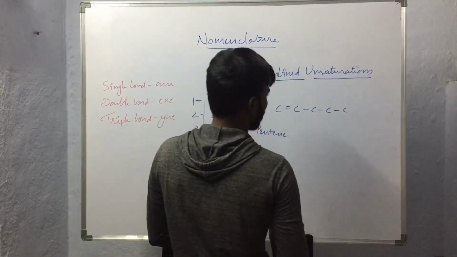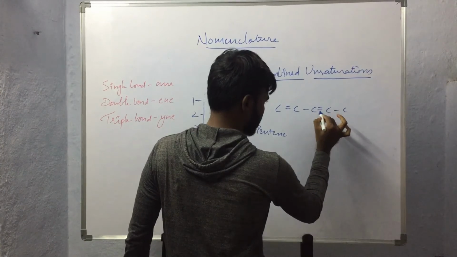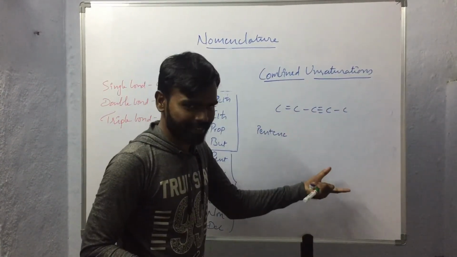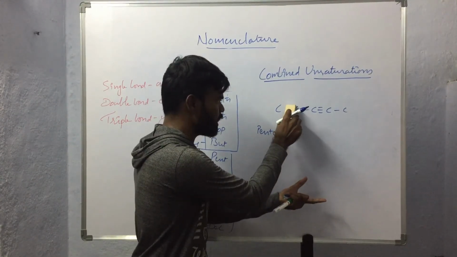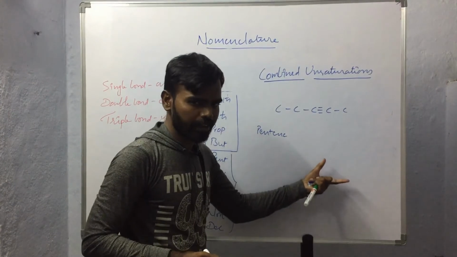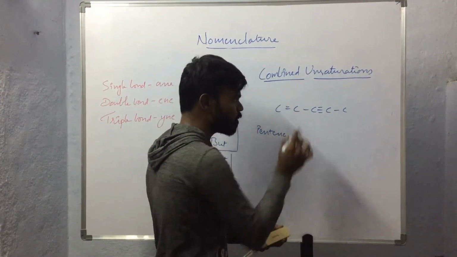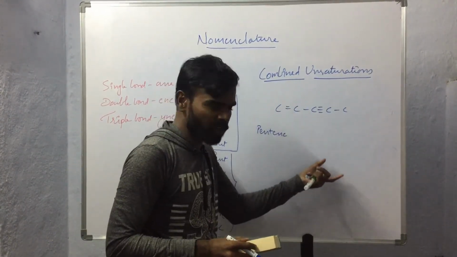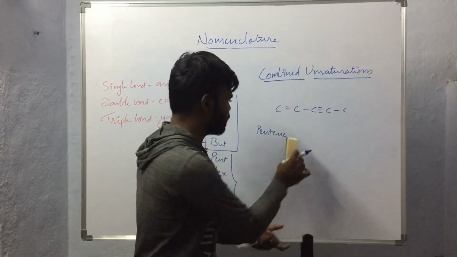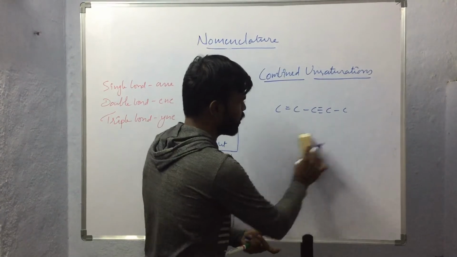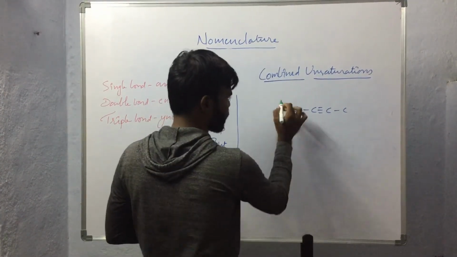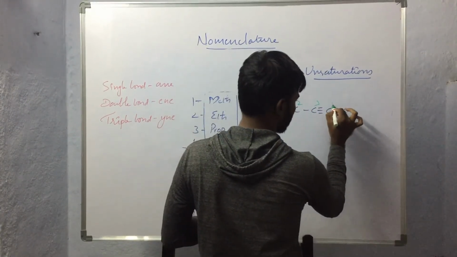If we say that in the same compound triple bond is also present. See, if only triple bond is present, then the name of the compound will be pentyne. But if triple bond is also present along with the double bond, how to name these kinds of compounds? Here we have to give numbering 1, 2, 3, 4, 5.